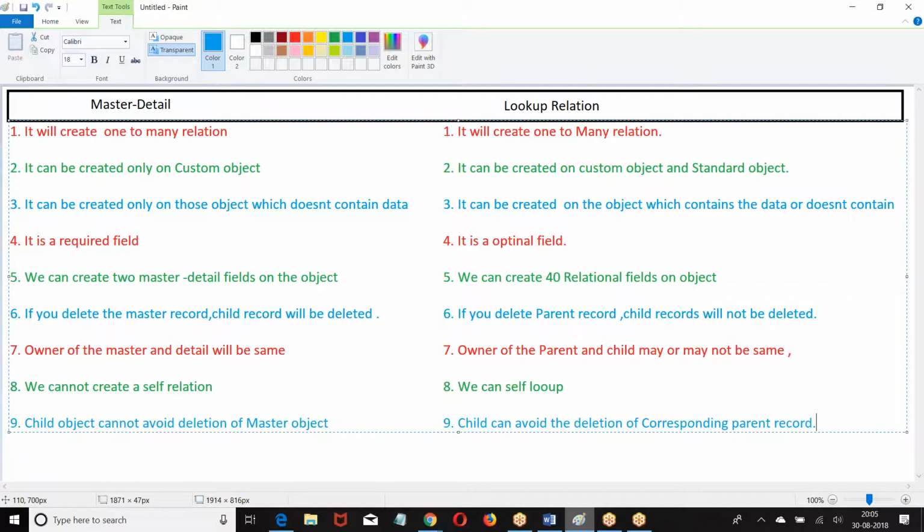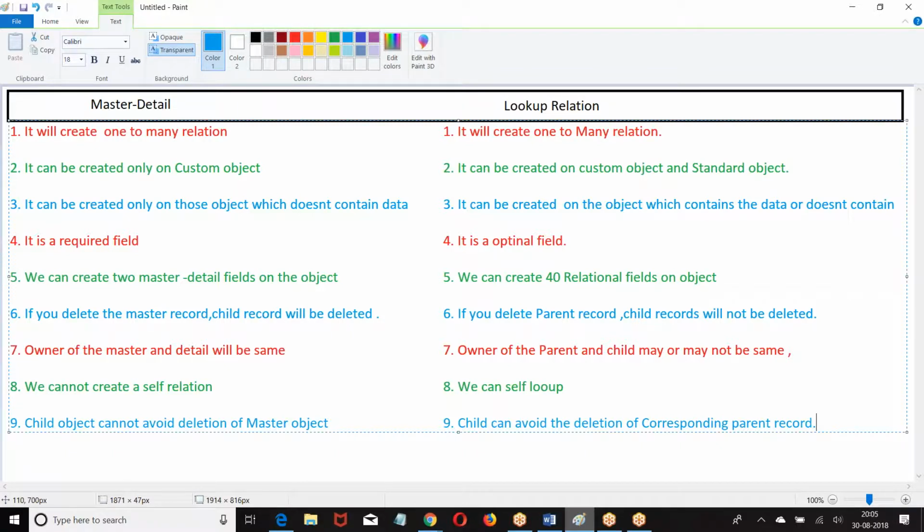If the child wants, it can stop the deletion of the parent. Boss, if you have a child, don't allow the deletion. It can give a condition. In the master detail, child cannot avoid deletion of parent.